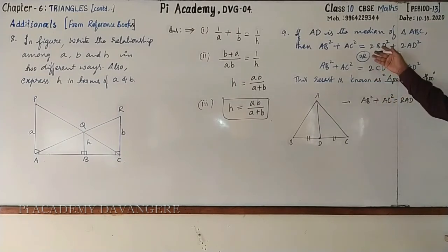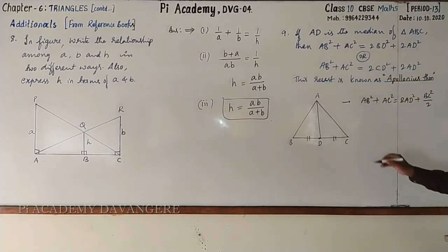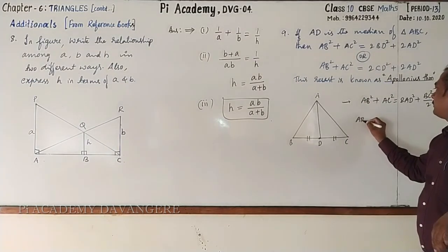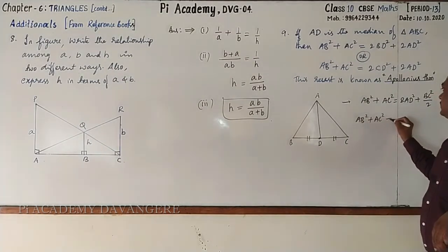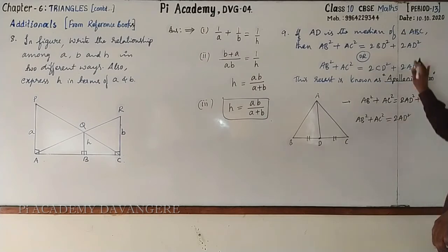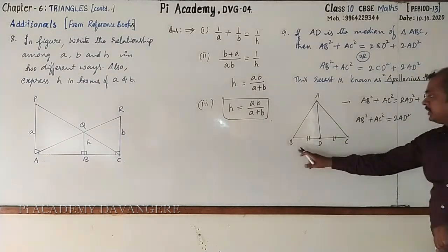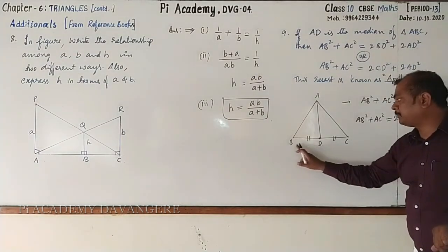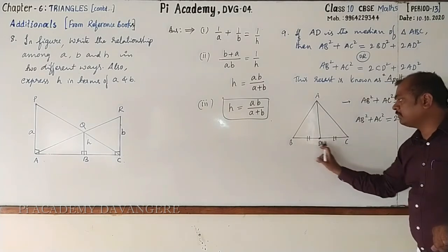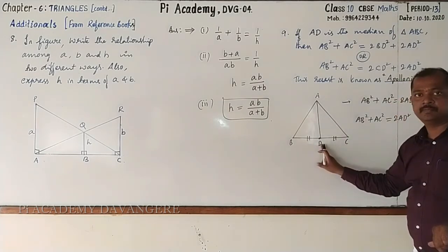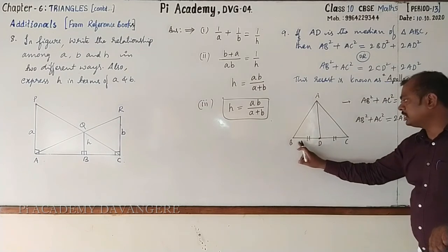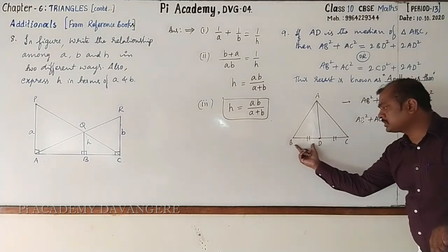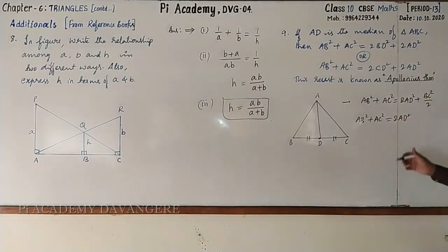Using this result, you can prove both of them. Observe. I'll write AB square plus AC square as it is, equal to 2AD square, also as it is. Then what is BC? As D is the midpoint, BD equals CD. BC will be BD plus CD. Understood? Or else BC is 2 times BD or 2 times CD. I'll take 2 times CD whole square by 2.